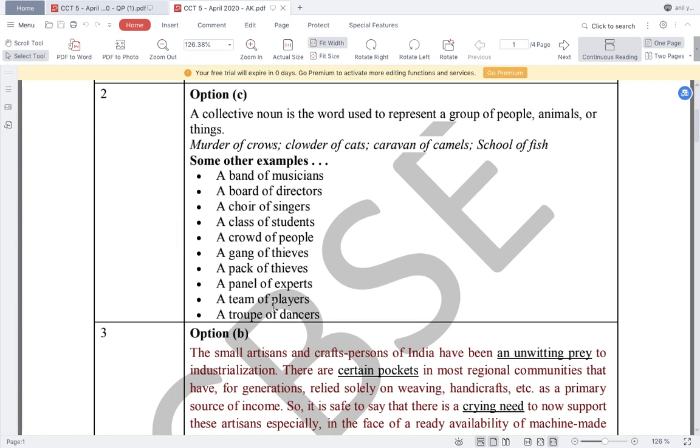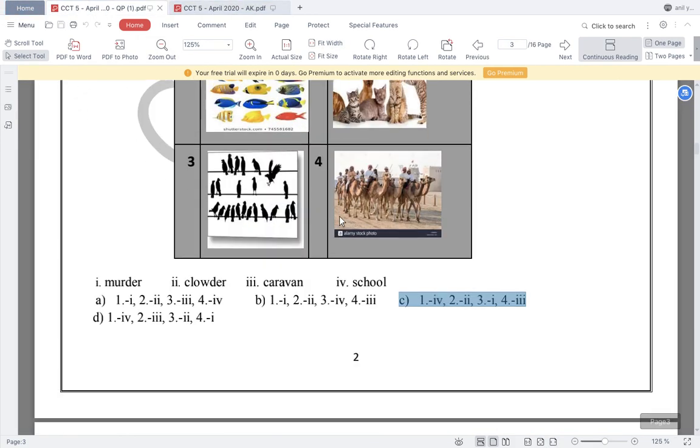Similarly, they have given some more examples of collective nouns: a band of musicians, a board of directors, a choir of singers, a class of students, a crowd of people, a gang of thieves, a pack of thieves, a panel of experts, a team of players, a troupe of dancers. These are all the examples of collective nouns. Now we'll move to question number three.